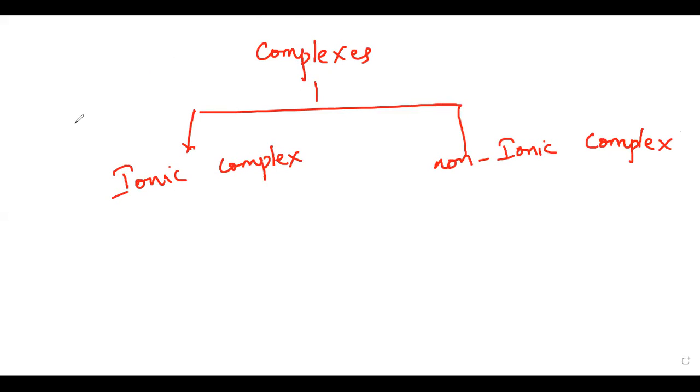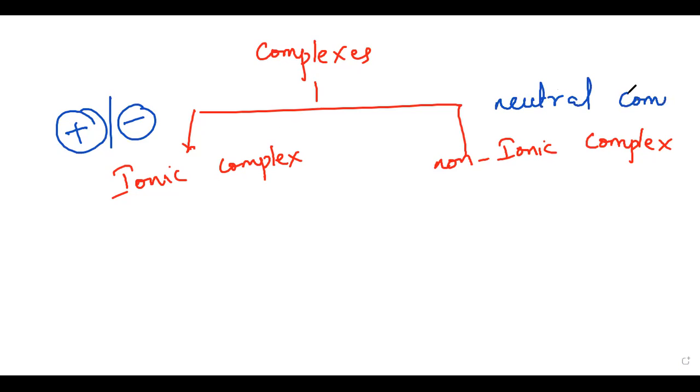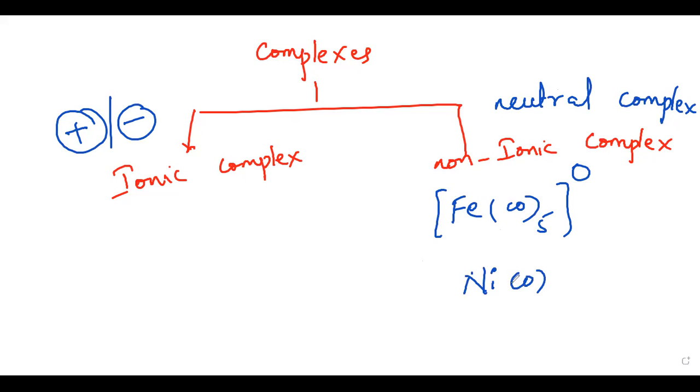What is an ionic complex? Ionic means whatever the coordination complex is, it must be a cation or an anion. A non-ionic complex is also called a neutral complex. Let us see examples of this. Let us take a small example: iron coordinated with CO. There is no charge here, that is zero, which means it is neutral. You can take any compound like nickel, which is Ni(CO)4. This is also a neutral complex. There is no charge here.